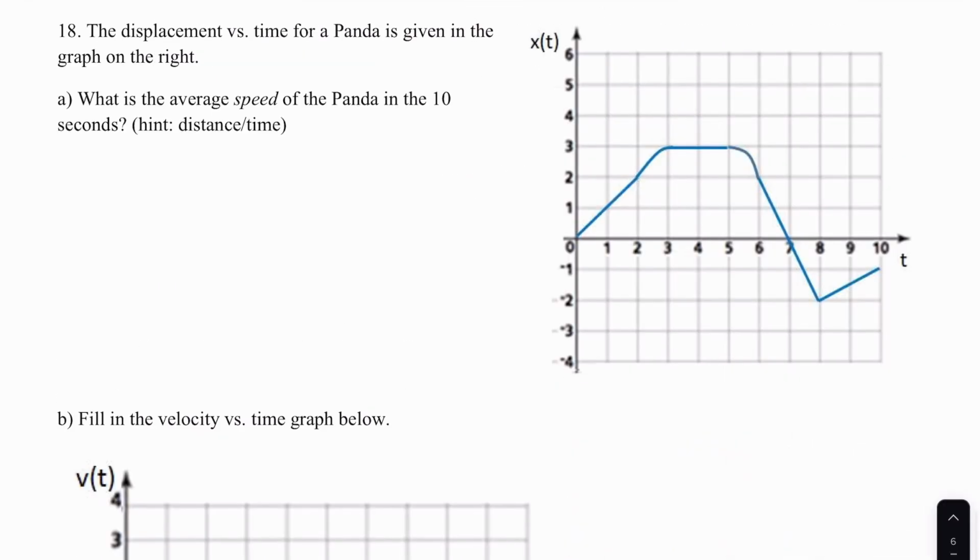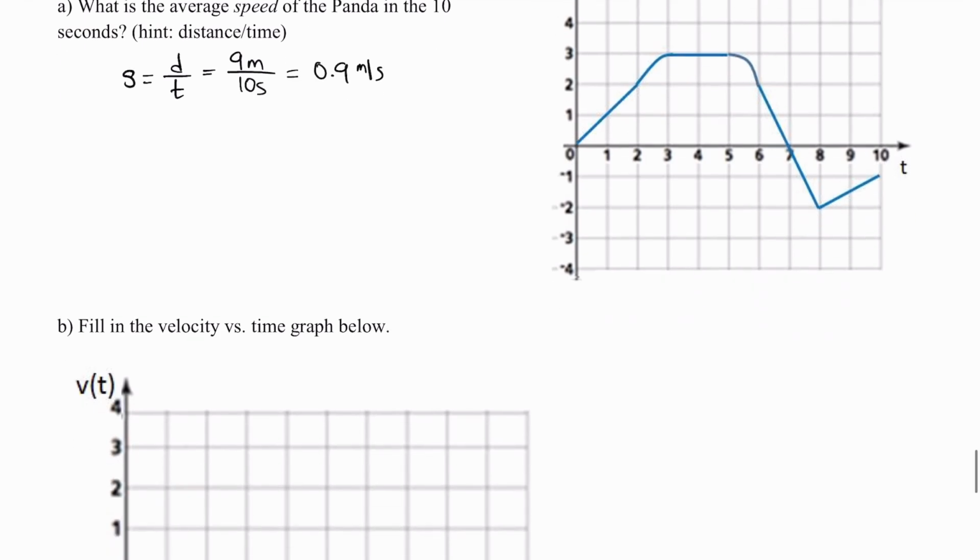Number 18 says the displacement versus time for a panda is given in the graph on the right. What is the average speed of the panda in the 10 seconds? Hint, distance over time. Your average speed is going to be the distance that is covered over the time interval. So what would be the distance traveled? Starting from 0, we travel 1, 2, 3 meters, and we stop at 3, and then we travel back down 4, 5, 6, 7, 8, 9. So we travel a total of 9 meters, and we do that in a total from 0 to 10 seconds. So the average speed would be 0.9 meters per second.